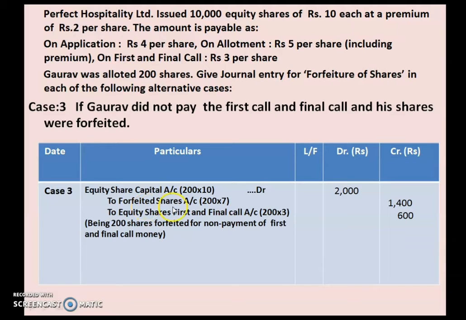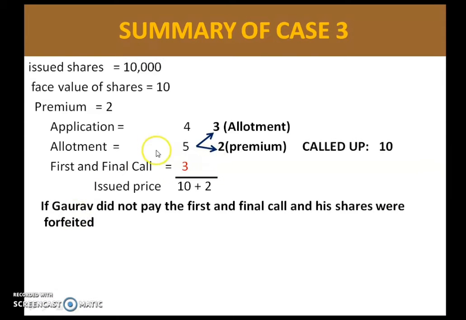To forfeited shares. To forfeited shares means what we have received from this particular shareholder. So we have received 7 rupees. 7 rupees in the sense 4 rupees of application and 3 rupees of allotment. Please don't consider the premium of 2 rupees. So in total we have received 7 rupees from Gaurav.